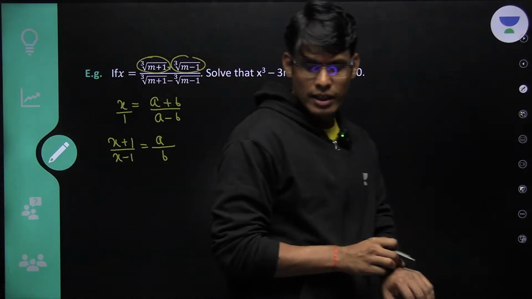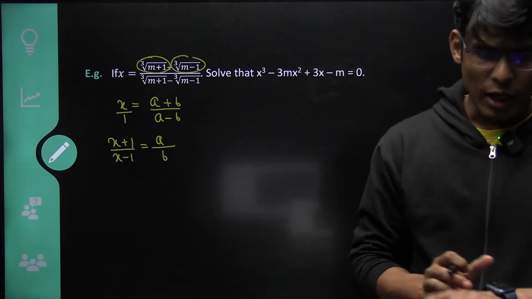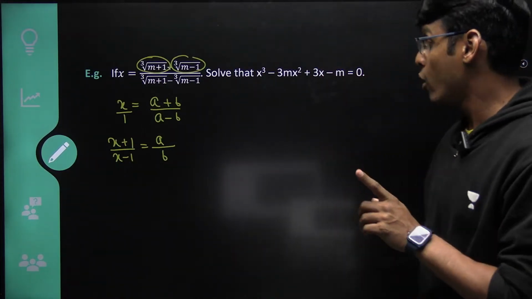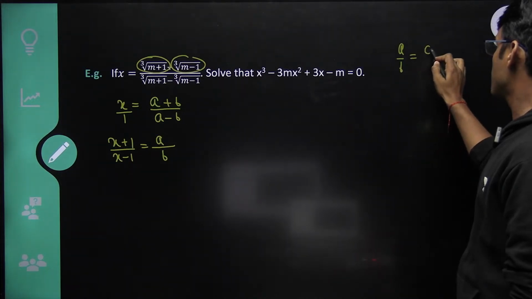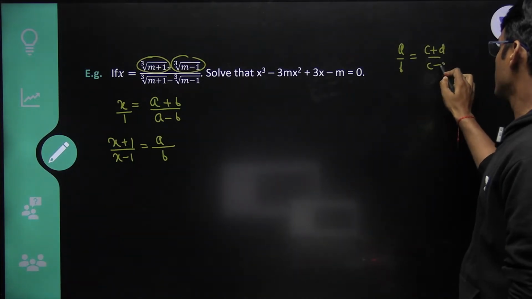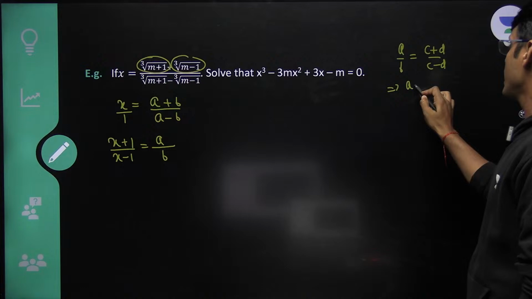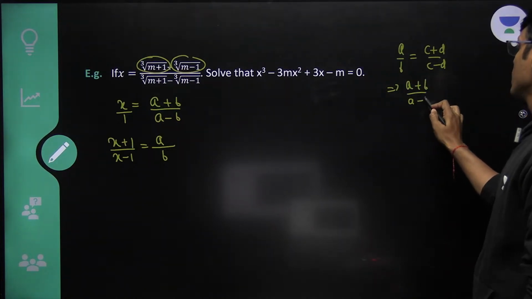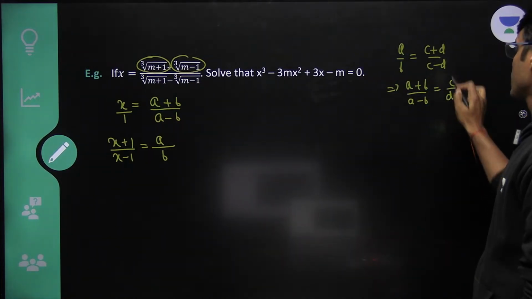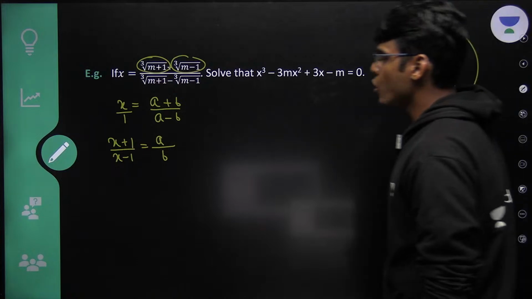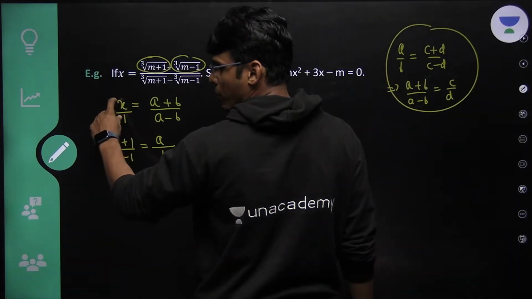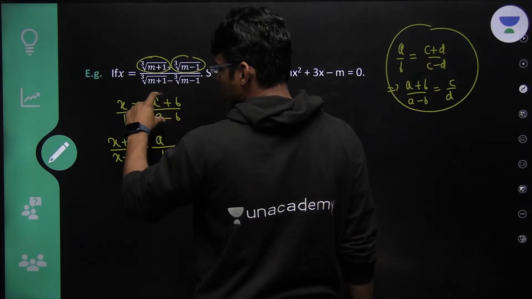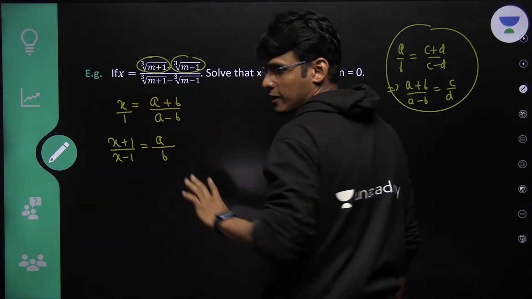See, there are two conclusions of componendo dividendo. If a by b equals c plus d upon c minus d, this automatically implies a plus b upon a minus b equals c by d. This is very important. So if you want to convert this into numerator plus denominator upon numerator minus denominator, you can simply write this as a fraction like this.